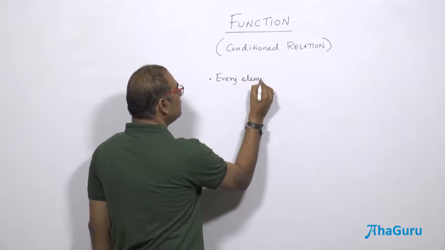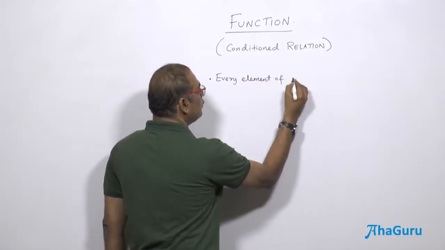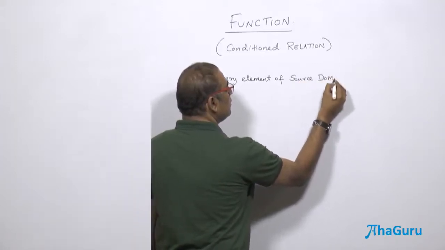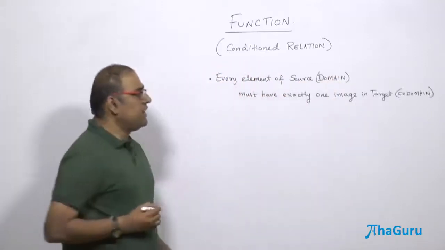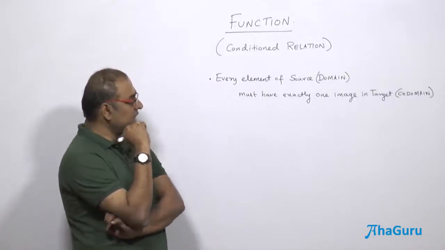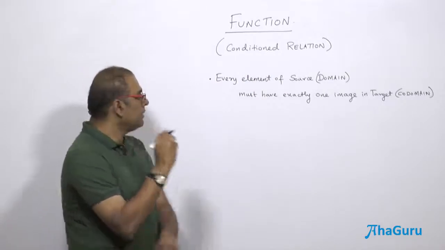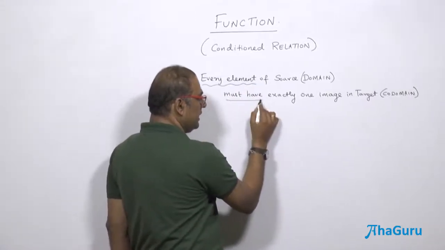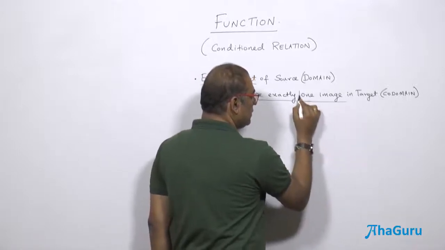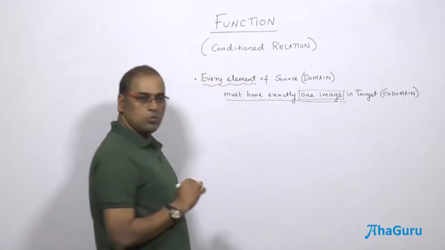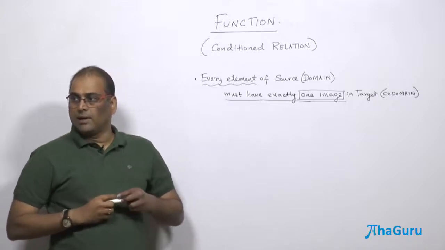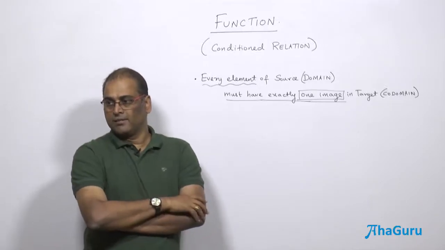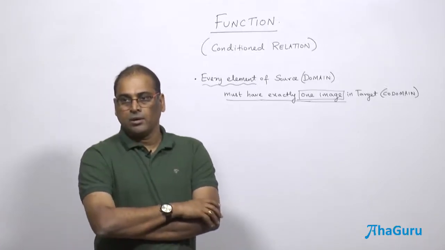There are only two conditions. Every element of source means what? Every element of the source must have exactly how many images? One image in the target. Such relation is called function. Are you able to understand?